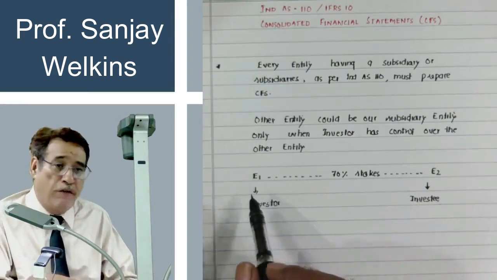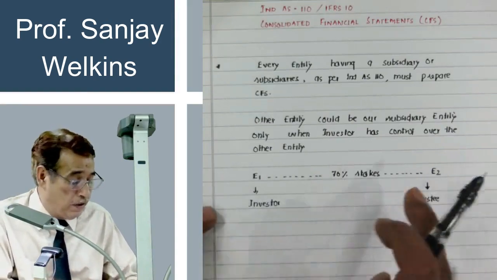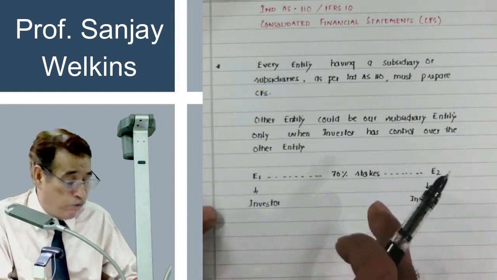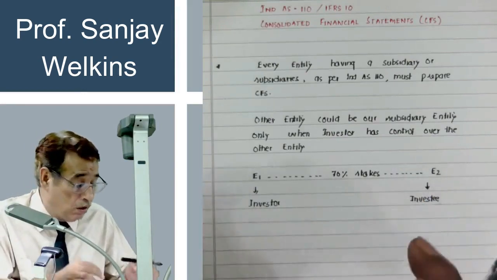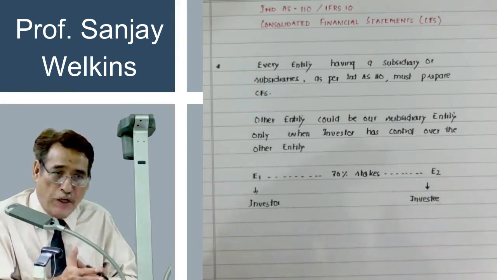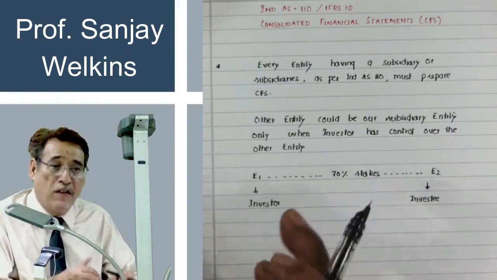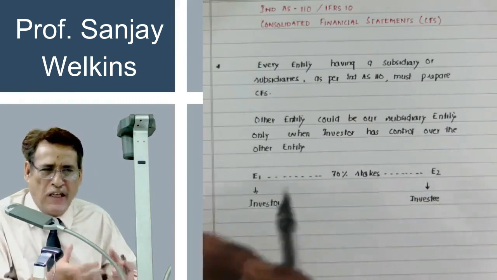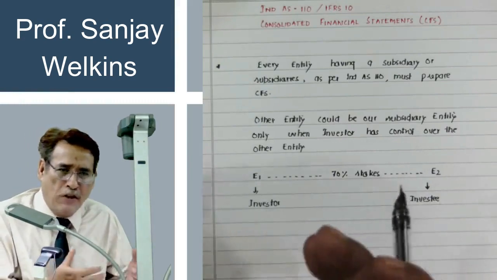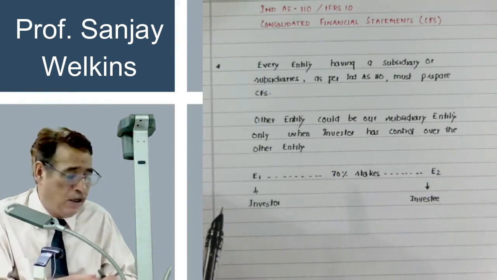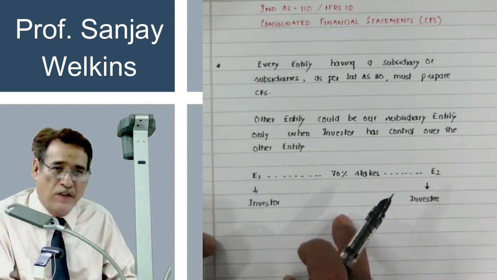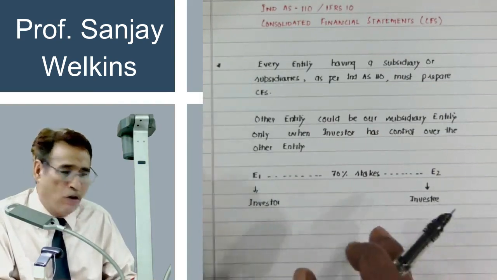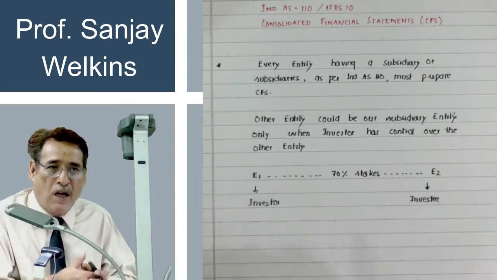Now, when we purchased or acquired 70% shares of this particular company, the control of this company will come to our hand because our investment is in excess of 50%. Quite obviously, and you are well aware of this point, I don't need to stress upon it unnecessarily. When we have majority stakes, meaning more than 50% stakes in the other entity, then quite obviously the control is in our hand.